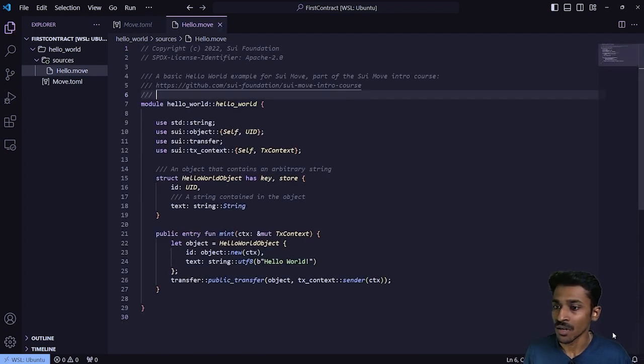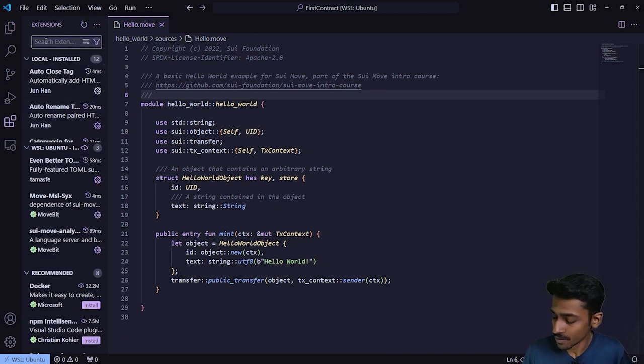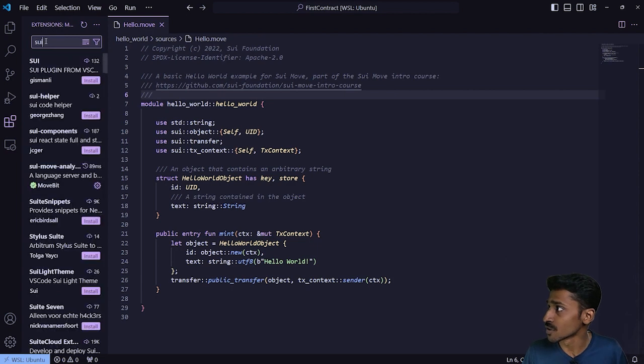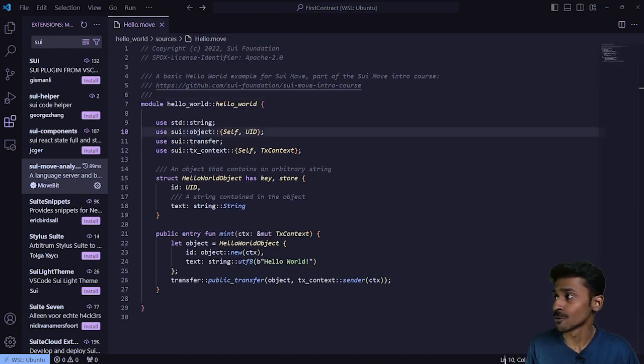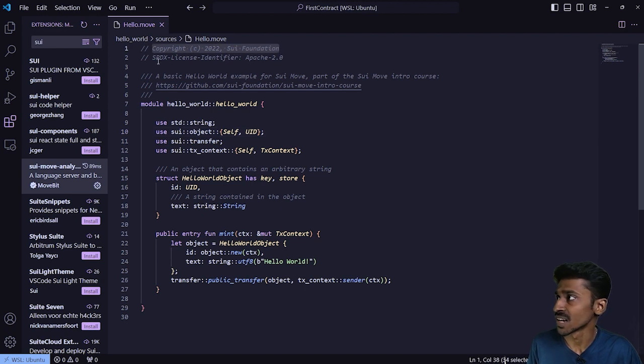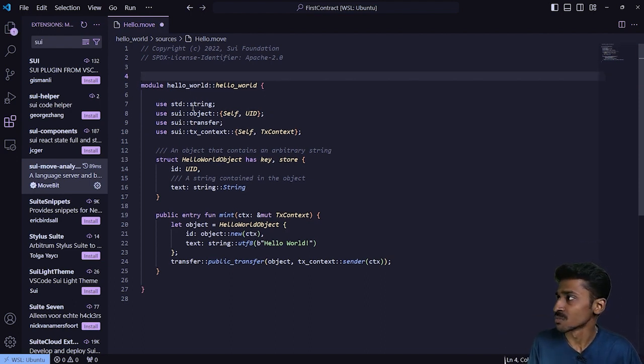There you go. Now, one of the things I can suggest is that you install this particular VS Code extension called the Sui Move Analyzer. This goes in and acts as a language server and basic grammar, so you get syntax highlighting and stuff, which makes the code a bit easier to read. And here we have the code for our smart contract. Pretty much like every other contract, we have some standard things like the copyright and the license identifier. There's a small comment here saying that this is the basic hello world example for Sui Move. It's taken directly from the GitHub repo. I'm going to just remove it.